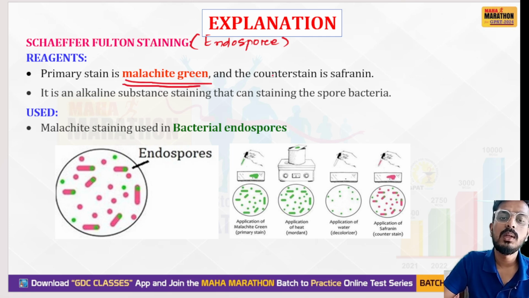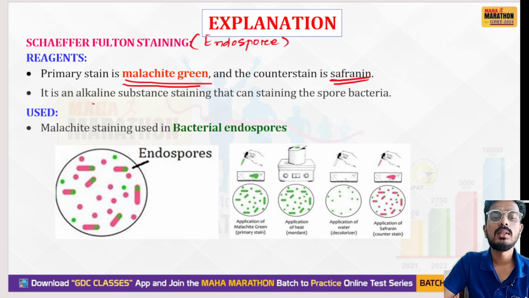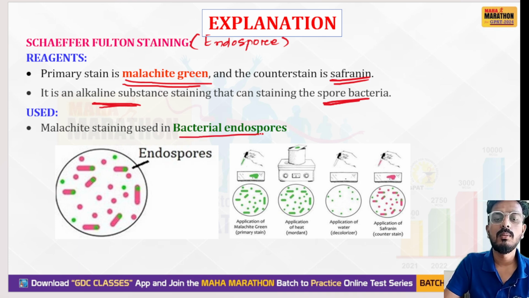Malachite green is an alkaline substance that can stain the spore of the bacteria.